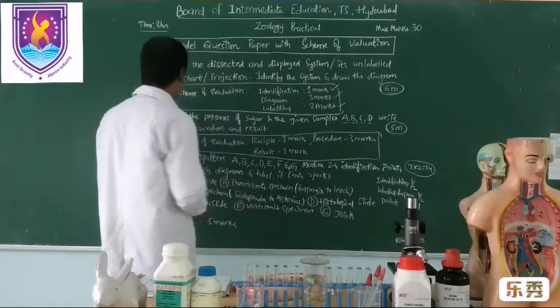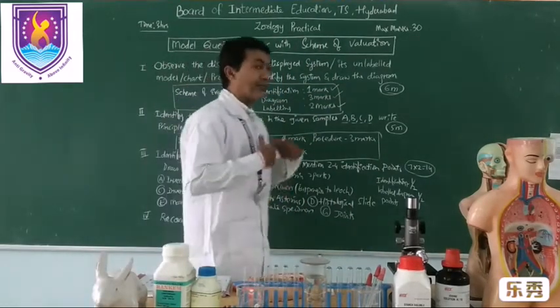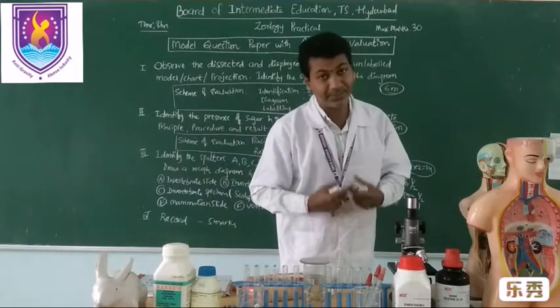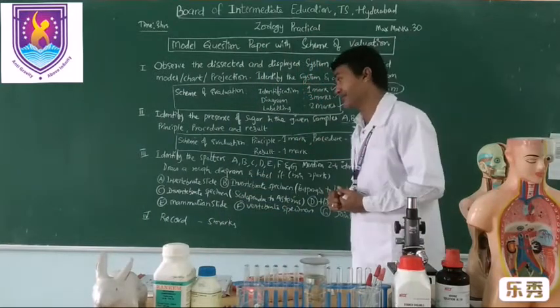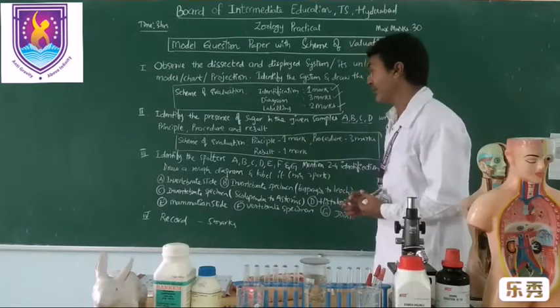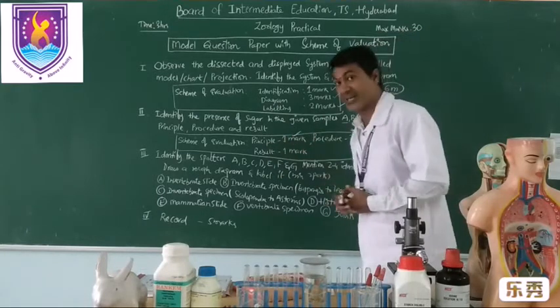First, you have to write the principle. What is the principle behind the identification of that particular sugar? That principle you have to write. For writing the principle, you will be awarded 1 mark.